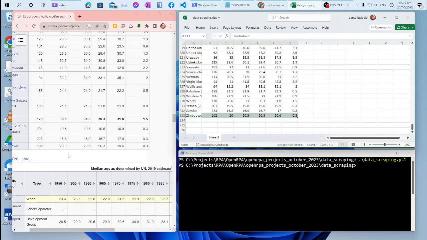I hope this video clearly demonstrated the power of RPA in data scraping. This is very useful for